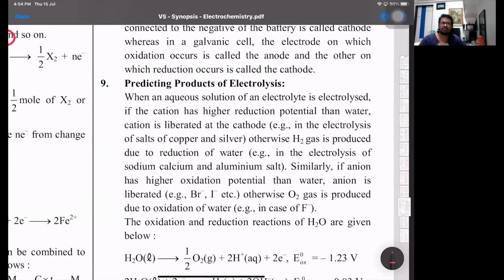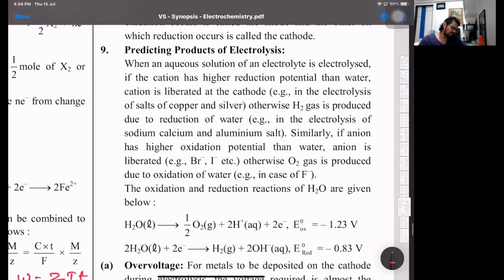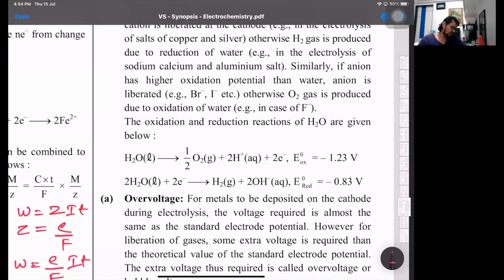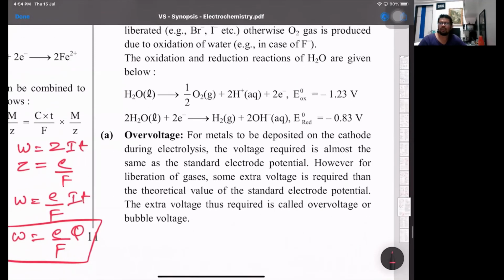That is one part. Now we have these terms. Then overvoltage is a very important point, what we discussed for aqueous or fused NaCl, where we said that for metals to be deposited during electrolysis, the voltage required is almost the same as the standard electrode potential. However, for the liberation of a gas, some extra voltage is required.